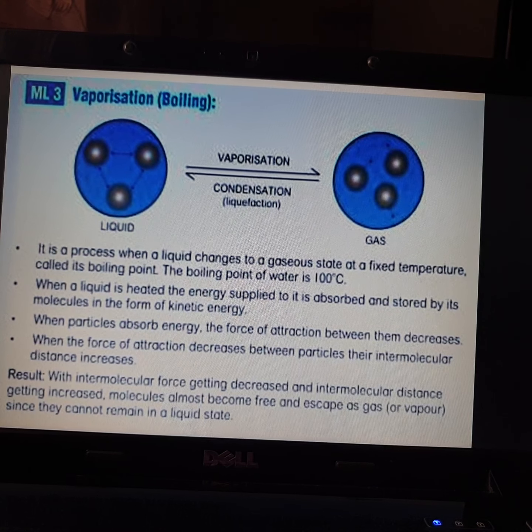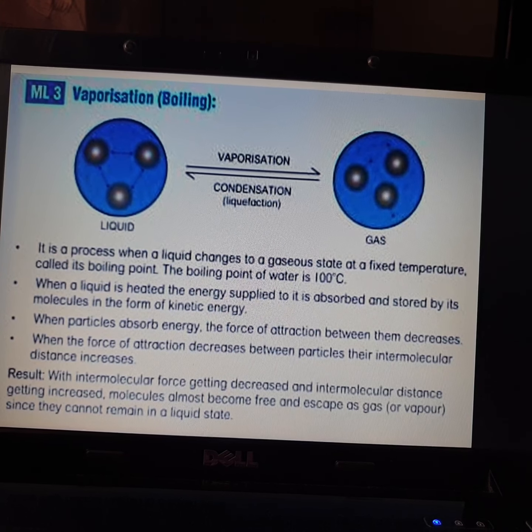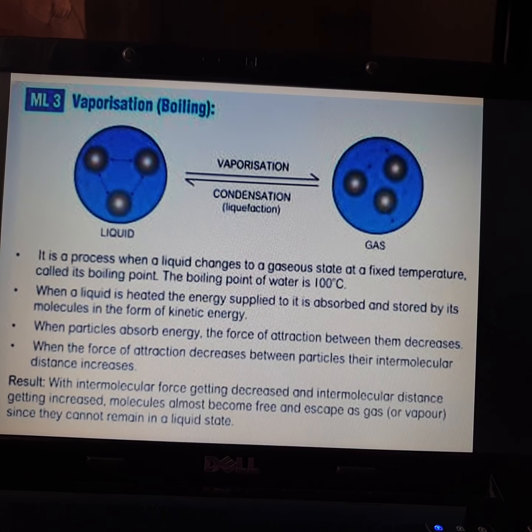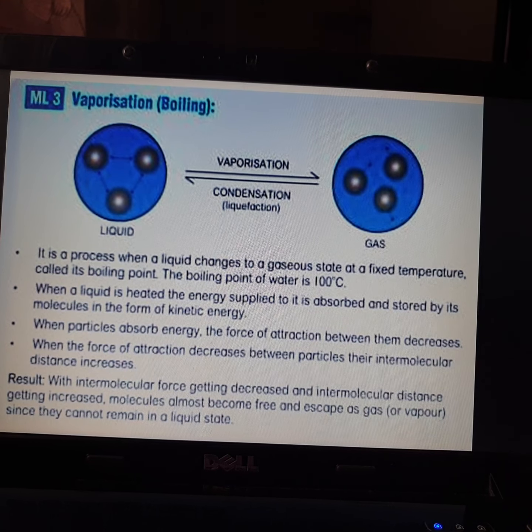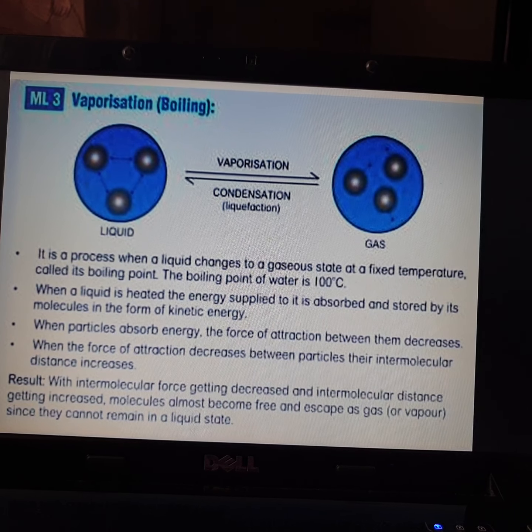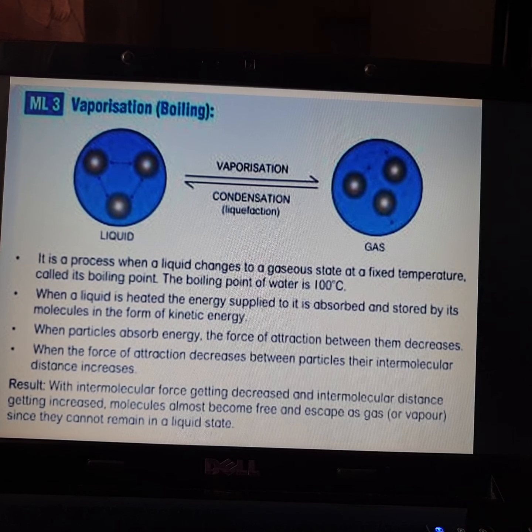When a liquid is heated, the energy supplied to it is absorbed and stored by the molecules in the form of kinetic energy. That is, the molecules will gain kinetic energy. When particles absorb this energy, the force of attraction between them decreases.